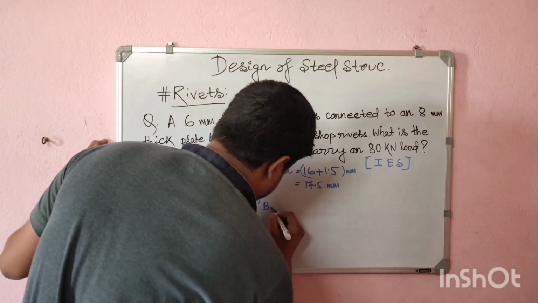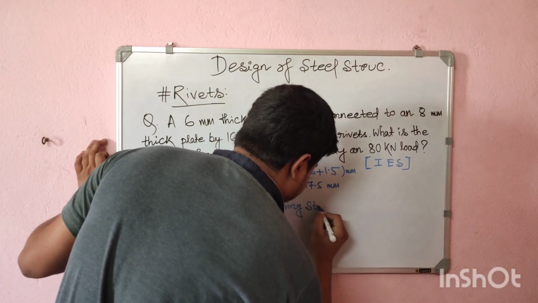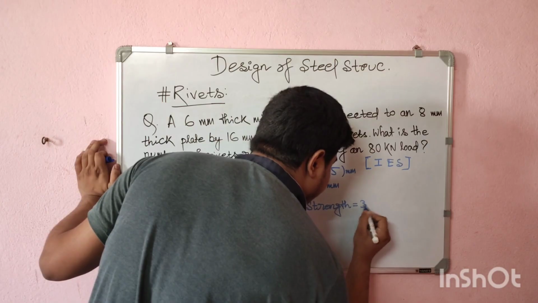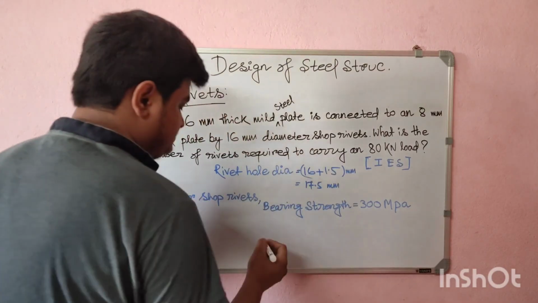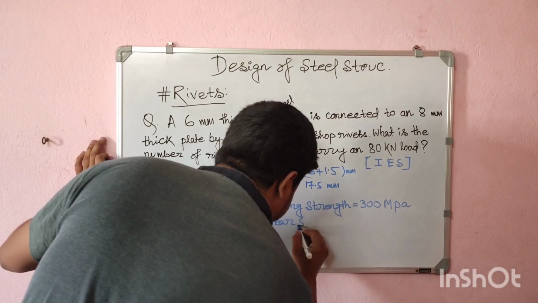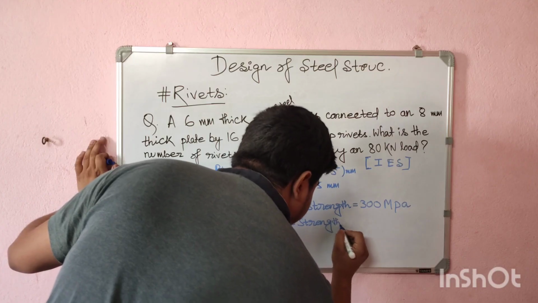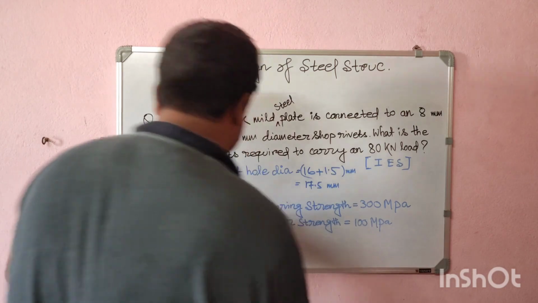So bearing strength is taken as 300 MPa, and for shear strength that is 100 MPa, as it is soft rivets.